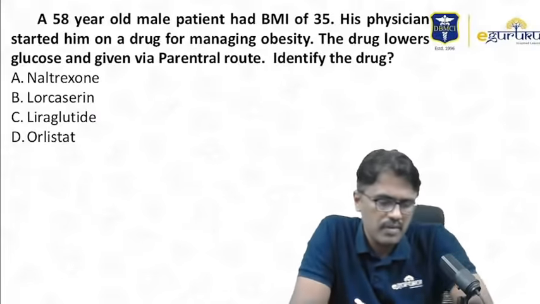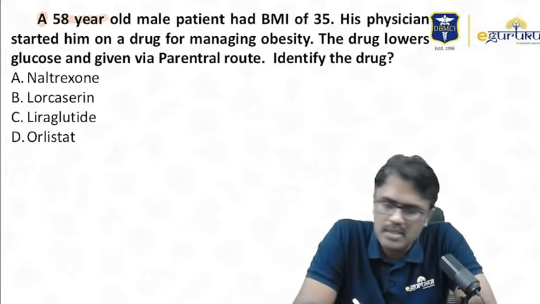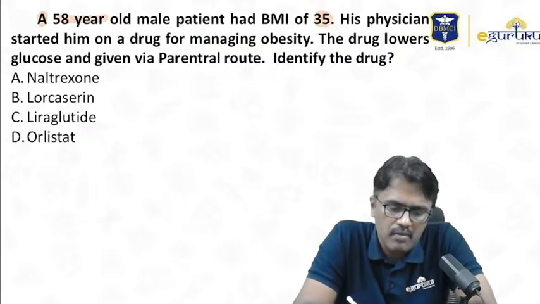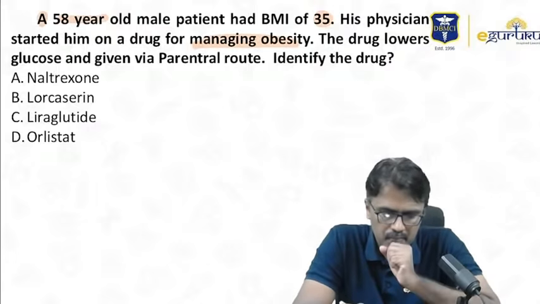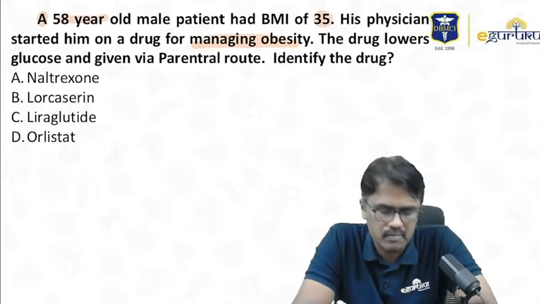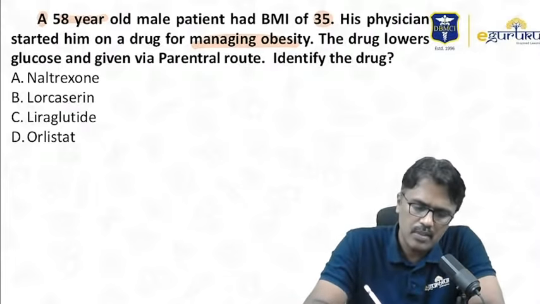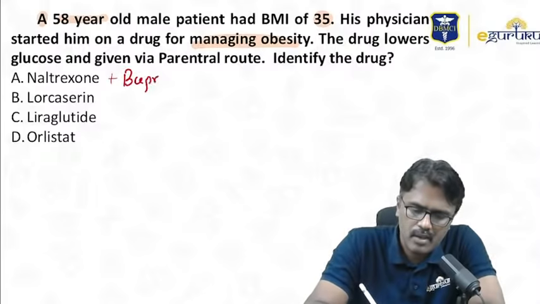Moving on to the next question. A 58-year-old male patient had a BMI of 35. The physician started a drug for managing obesity. The drug also lowers glucose and is given via the parenteral route. What is the drug? Naltrexone is used in obesity, but it is used along with bupropion.